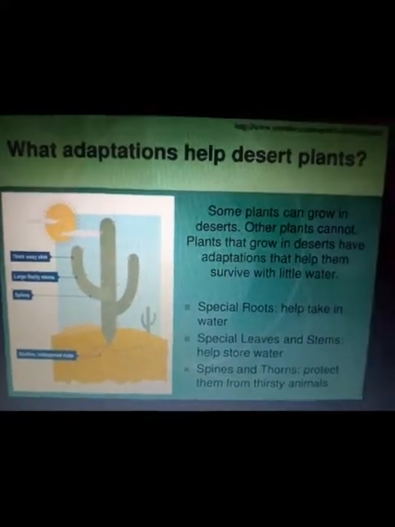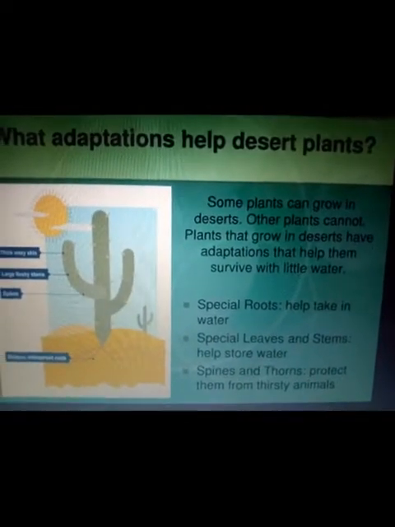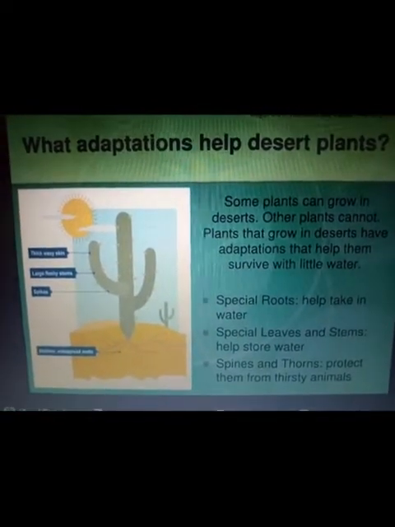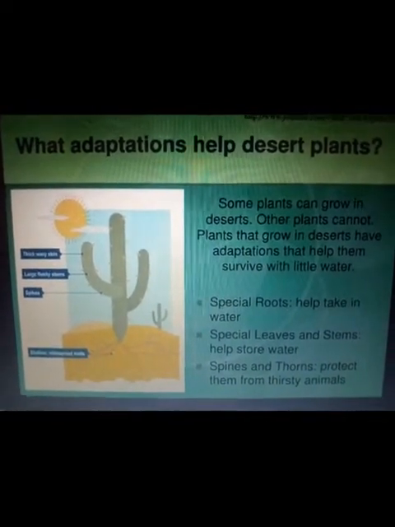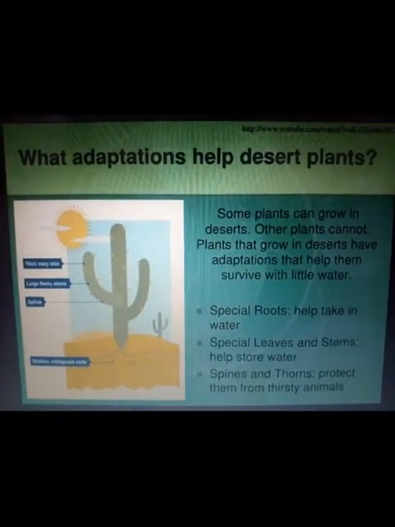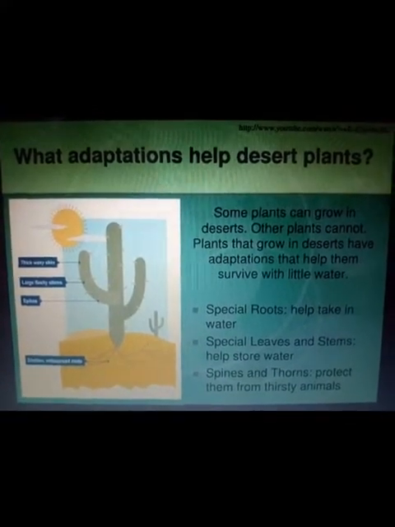So, for example, cactus are found in deserts. Now, cactus survive in desert. What features or leaves does cactus have that help it survive in desert?